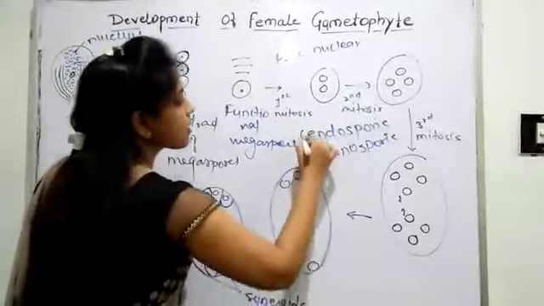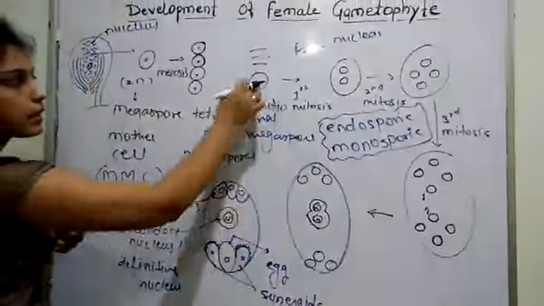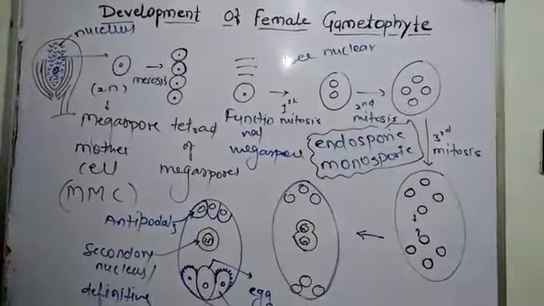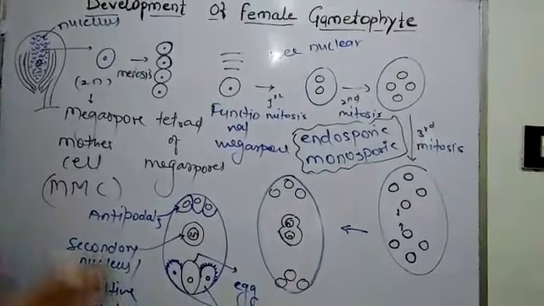So, female gametophyte develops in a single spore and all the development takes place inside a single spore, that is why it is endosporic and monosporic. Thank you.